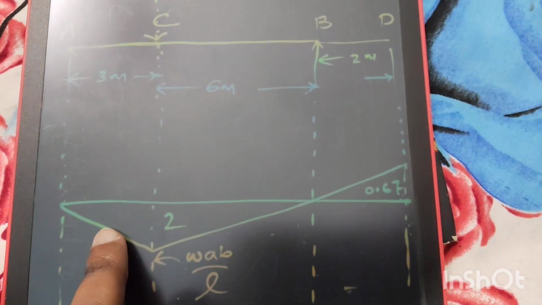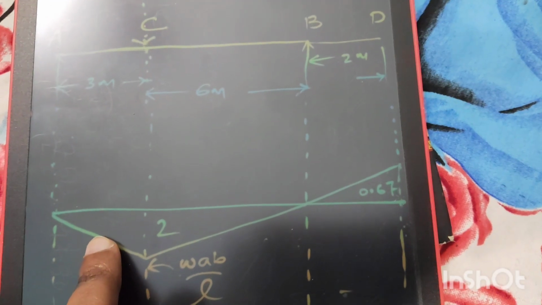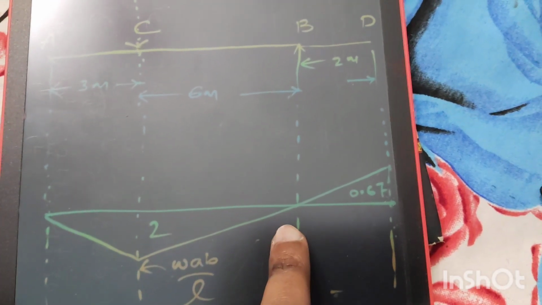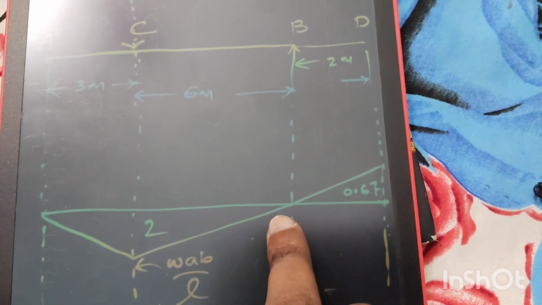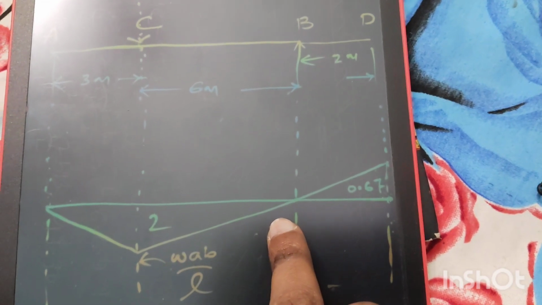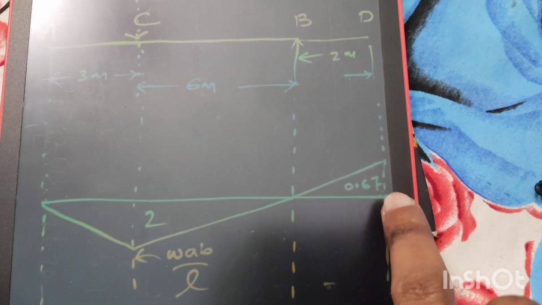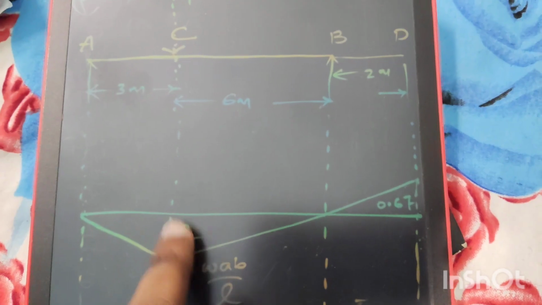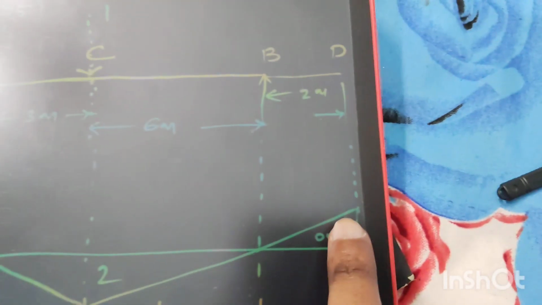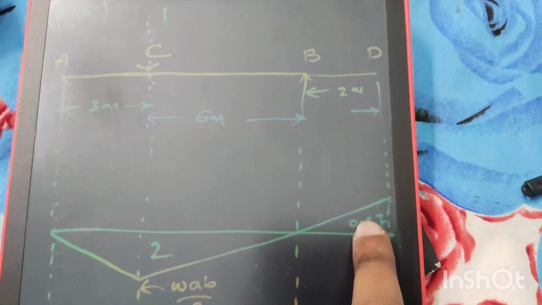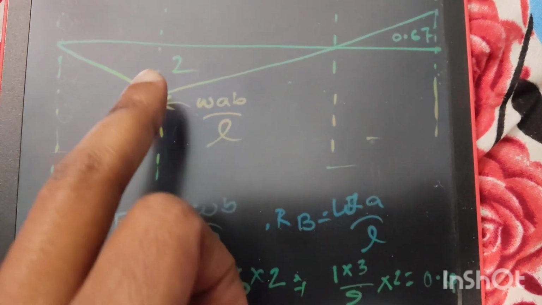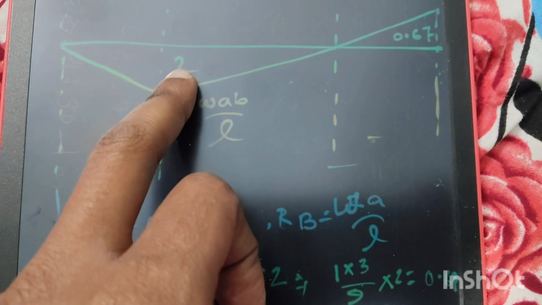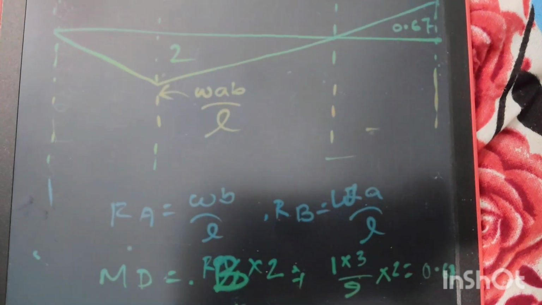The reaction at end A will be WB by L, and the reaction at end B will be WA by L. So the moment at D will be RB equal to WA by L into 2, so the moment value will be 0.67. This diagram is negative due to load, and this diagram due to the reaction component is positive. As per this solution, the option is not given in the books. Now if we divide this ordinate by 2 and this ordinate by 2, then option D is the right answer.